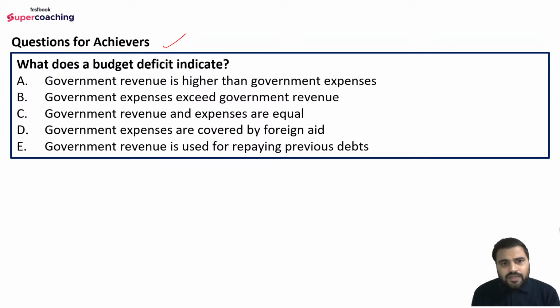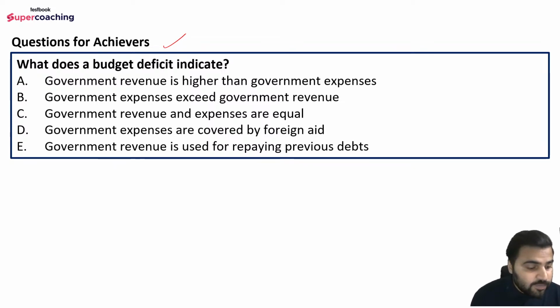The options are: government revenue is higher than government expenses; government expenses exceed government revenue; revenue and expenses are equal; government expenses are covered by foreign aid; or government revenue is used for repaying previous debts. This was the question I gave you in the previous session. So what do you think, guys, what is the right answer? Those who have not participated or have not given the right answer can even participate now in the live chat box. Do let me know in the live chat box what you think can be the right answer here.